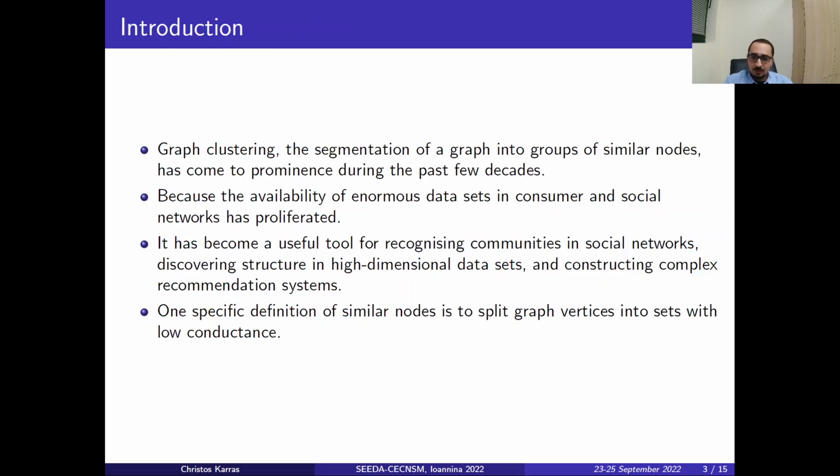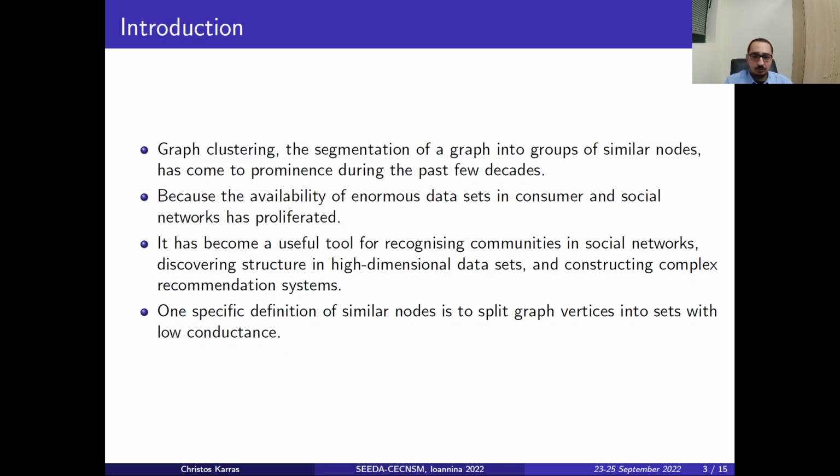So starting off with the introduction, graph clustering is the segmentation of a graph into groups based on similar nodes. This has come to prominence during the past few decades because of the enormous datasets in consumer and social networks. As these datasets increase, there are methods that try to assess that matter, and graph clustering is one of them.